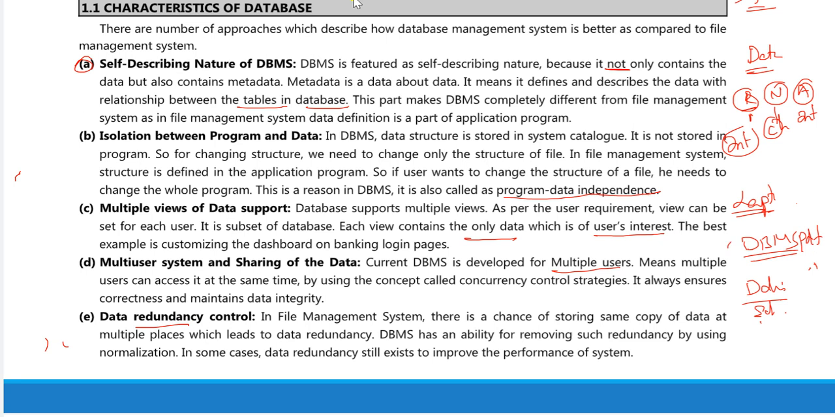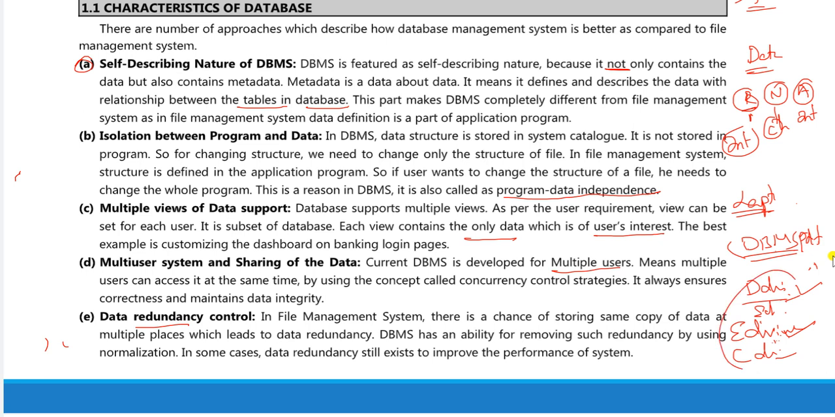So you have saved this particular file in that particular folder, and you can also keep one copy of this DBMS PDF saved in D drive or C drive. So in the file management system, you can have the same copy of data at multiple places. D drive is one place, E drive is another place, and C drive is one place. That is not the case in the DBMS.